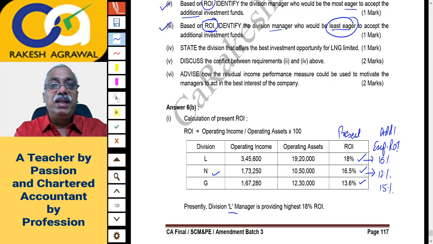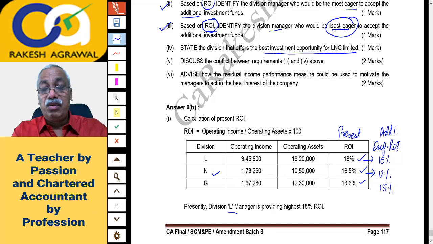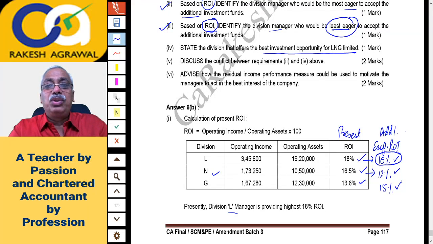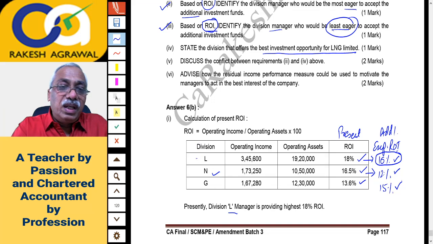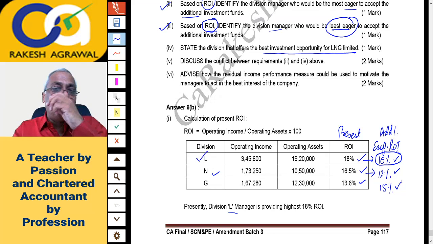Question 4. State the division that offers the best investment opportunity for LNG Limited. Which division offers the best investment opportunity? Naturally, the division which generates the highest ROI on additional investment offers the best opportunity for the company as a whole. For the company, I am saying, you are investing 8 lakhs, and on 8 lakh you will generate either 16% return or 12% or 15%. So naturally 16% will be the best opportunity for the company. So division L offers the best opportunity for LNG.